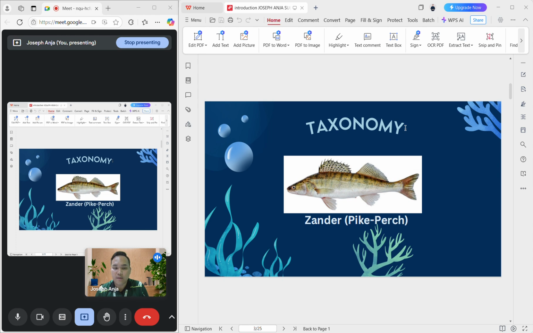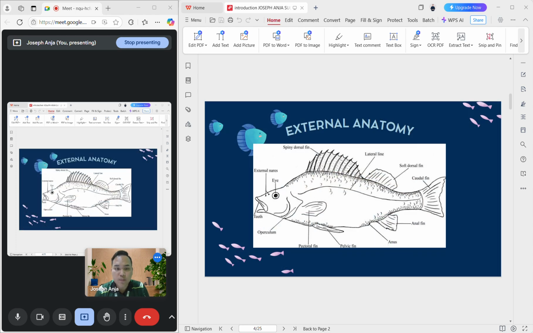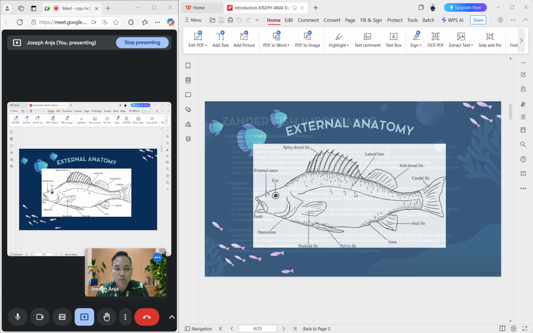So the fish that I chose is zander fish, whose common name is pike perch. This is the taxonomy of zander. So the external anatomy of this zander fish: they have eyes, external nares, teeth, operculum, pectoral fin, spiny dorsal fin, pelvic fin, lateral line, soft dorsal fin, caudal fin, anal fin, and anus.